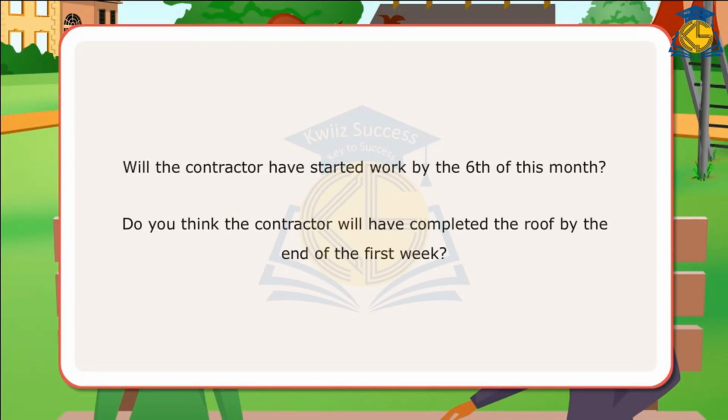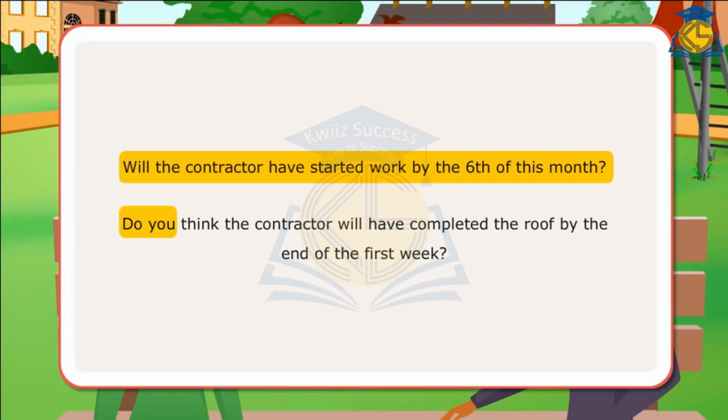Here are some example sentences. Will the contractor have started work by the 6th of this month? Do you think the contractor will have completed the roof by the end of the first week?